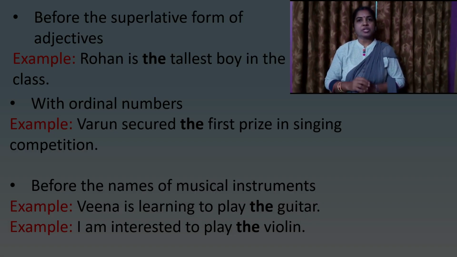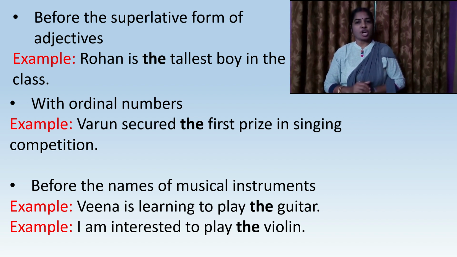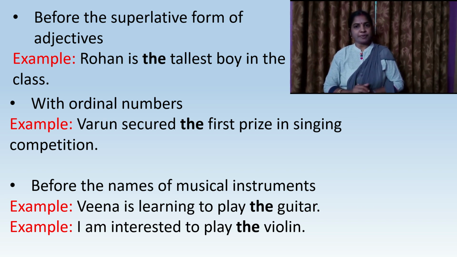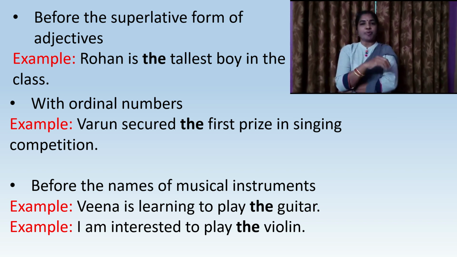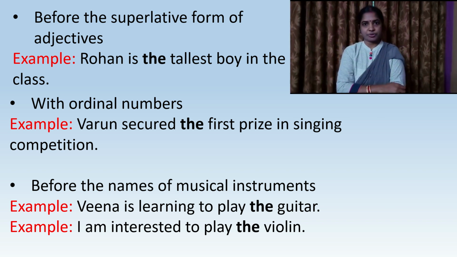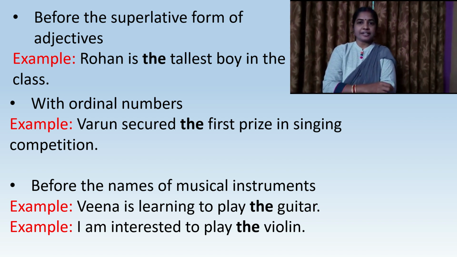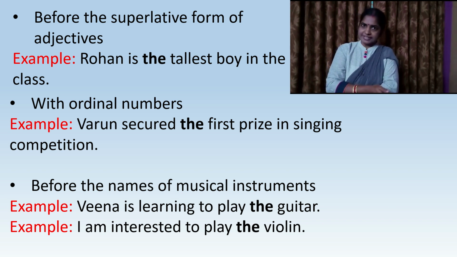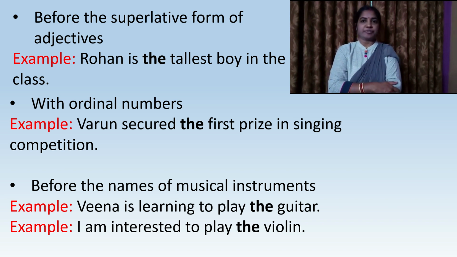We also use the before the superlative adjective. What is a superlative adjective like? The shortest, the strongest. Example, Rohan is the tallest boy in the class. So we are referring to the boy who is the tallest in the class. Tallest is the superlative adjective. And next, we use the before ordinal numbers like second, third, fourth. Example, Varun secured the first prize in singing competition. So you understood where the second, the fourth, the fifth, we use the before them.